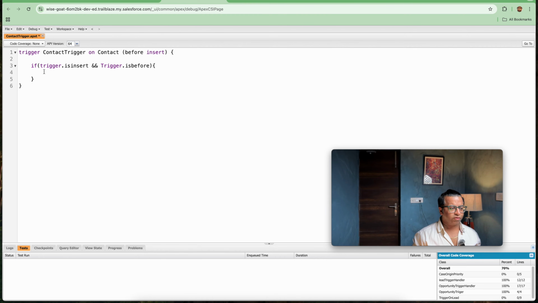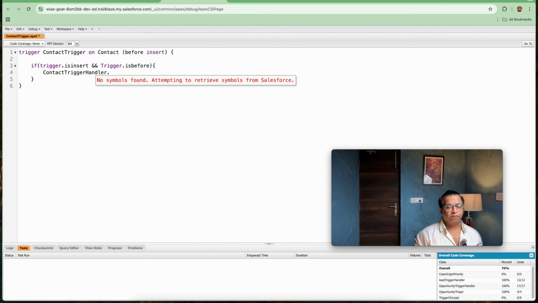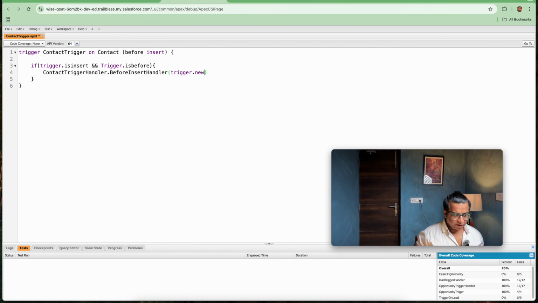So what we will be doing, we will be creating a ContactTriggerHandler dot, and I will be creating the beforeInsertHandler, and further I will be passing Trigger.new in this. Further I will not click on quick save or the save button, because this operation will not happen until I make this class and create a method with this name.